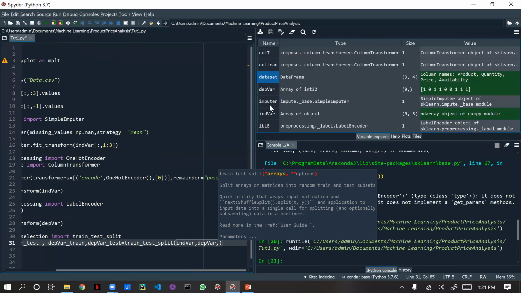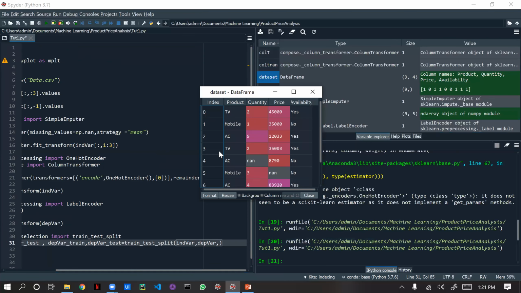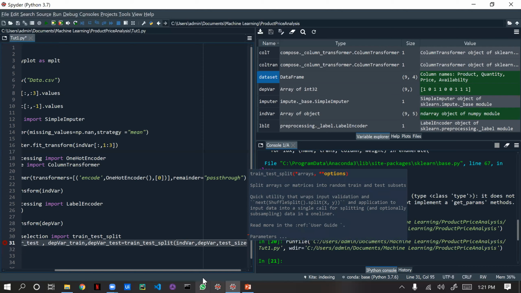If you see here, where is the data set? Here is the data set. We have 6 data for training and 2 data for testing. 2 data in the sense 20%. So now I am going to give test_size equal to, what is 20%? It's 0.2, correct?